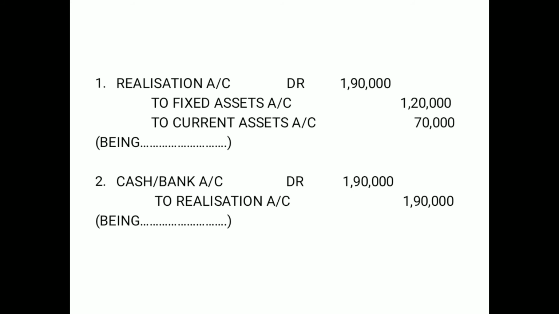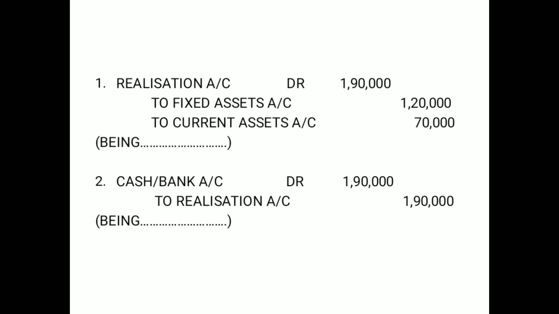I repeat, 2 lakh 40%, 80,000, 2 lakh minus 80,000, remaining is the value of fixed assets. Total assets are 2 lakh, out of which fixed assets are 1,20,000. Current assets are actually 80,000, but it includes 10,000 for cash, which is to be excluded because at the time of dissolution, the amount of cash and bank is not closed and transferred to realization account.